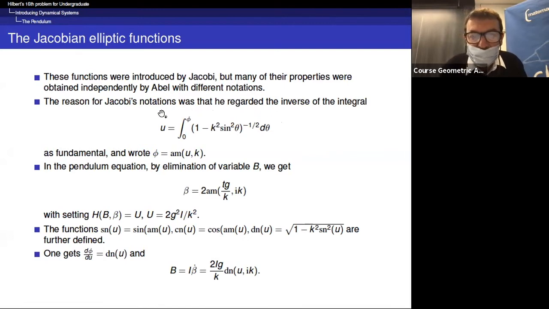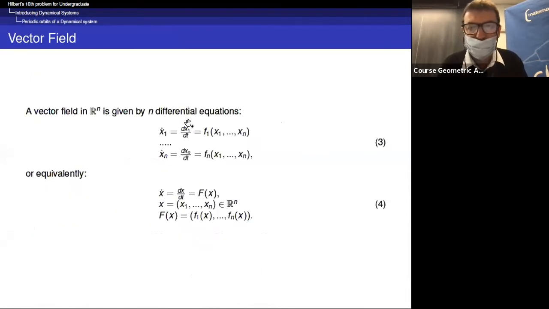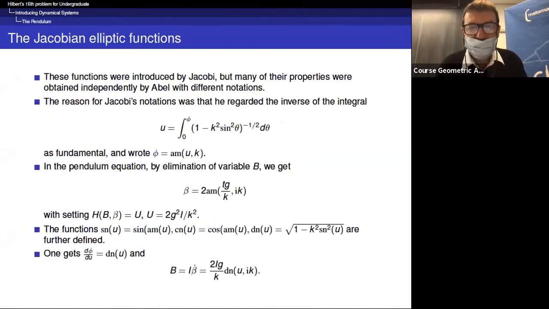So Jacobi considered this equation, and in fact, he wanted to solve phi as a function of u. And he proved that there is an inverse, and he calls this the amplitude function. It's a function which is regular in u and in this parameter k, which is related to the quantities that we have in the family of pendulums.